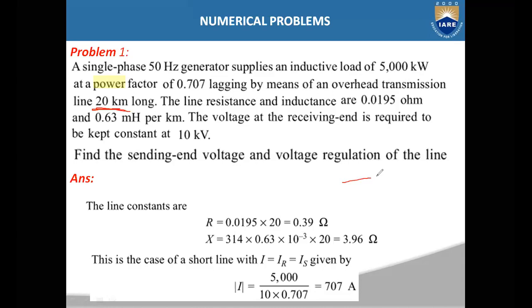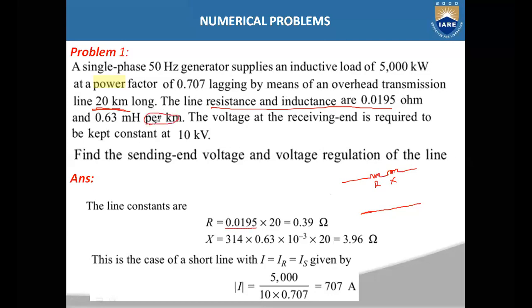Let us see this problem. You have a transmission line, and that transmission line has resistance and inductance which are distributed uniformly. For a short transmission line, the effect of capacitance will be neglected, so you will have only resistance and inductance values, and these are given in the problem. R value is 0.0195 ohms per kilometer.